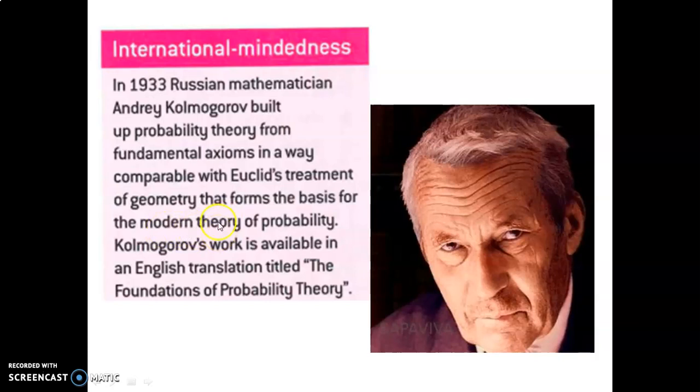In Greek times, Euclid was known for building the foundations of geometry in an axiomatic way, which means based on simple facts, he was able to build all kinds of theories in geometry. Kolmogorov did the same thing with probability. His work is now available in an English translation titled The Foundations of Probability Theory.